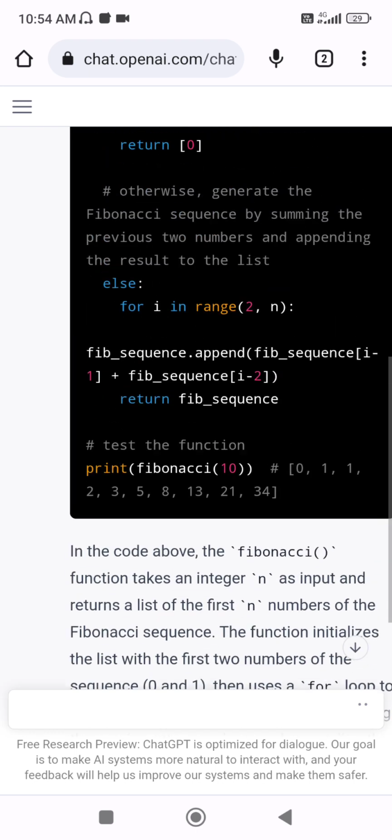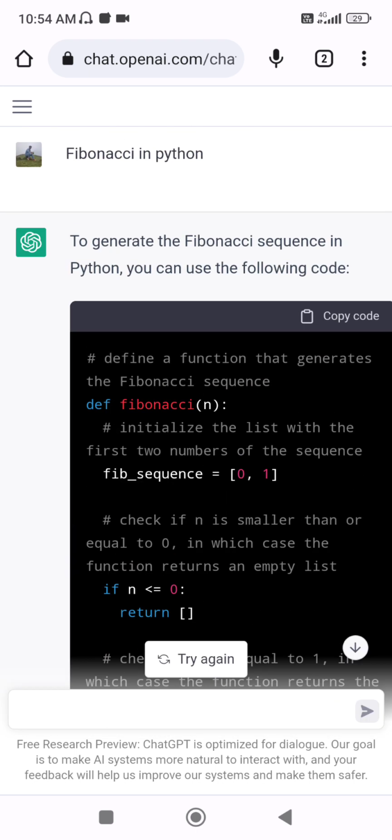Now what you have to do is copy this code and paste it in your code editor, and you are good to go. You will see the program is completely ready. But for this, it is very important to be skillful. If you want to search for code in Python, your coding skills should be good enough to understand the code, so that you can manipulate these answers and programs and use them in your daily work.